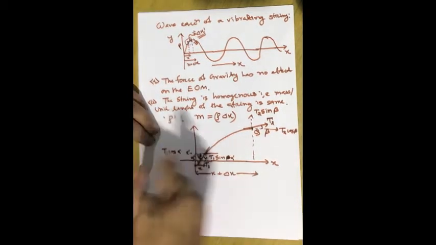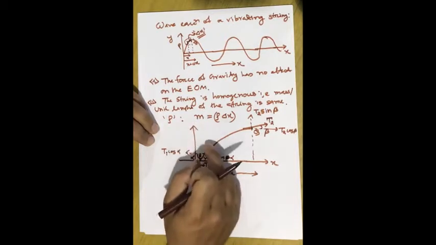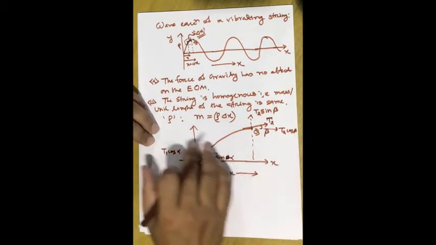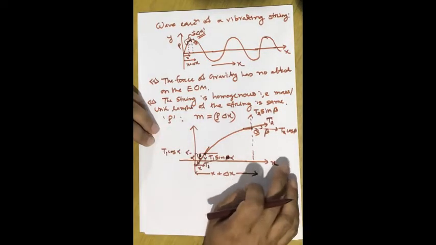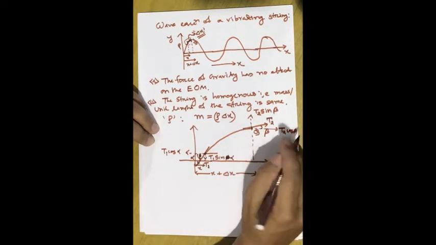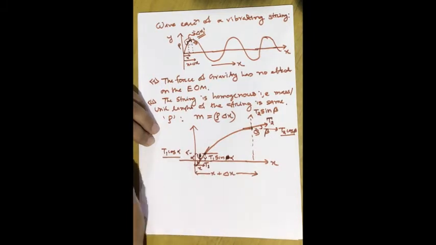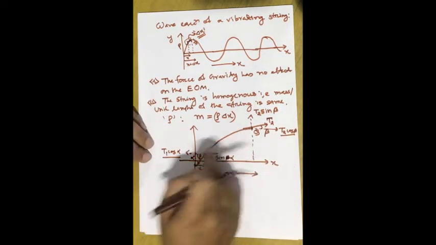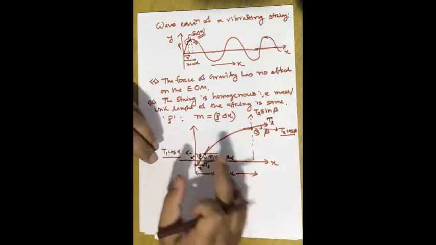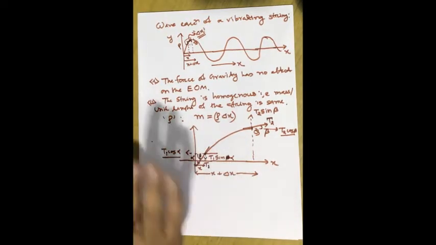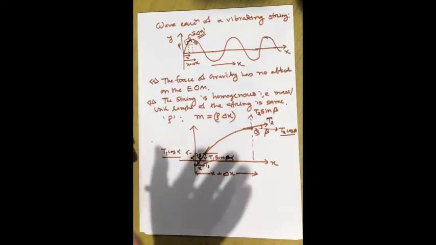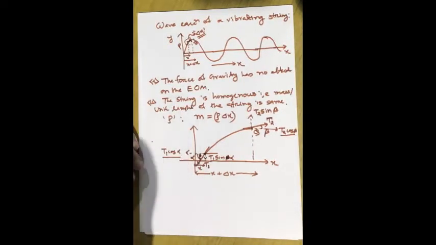Okay, so when the string vibrates in the y direction, we will not consider any displacement along the x direction. Now you see, along the x direction, two forces are acting, T2 cos beta and T1 cos alpha, and both of them are in opposite direction. So this force must be balanced by this force, otherwise there would be a displacement along the x-axis, which we don't consider, since it is a transverse wave.